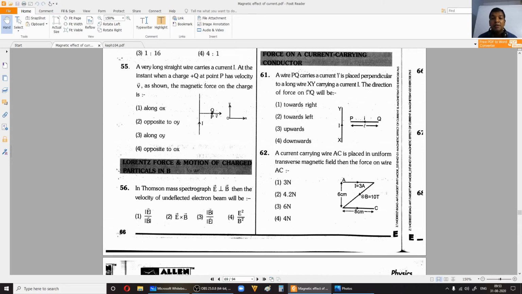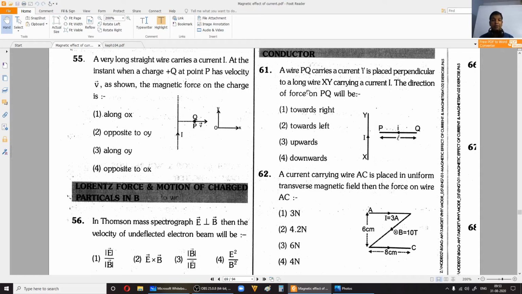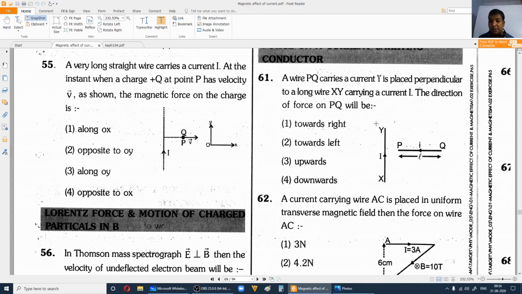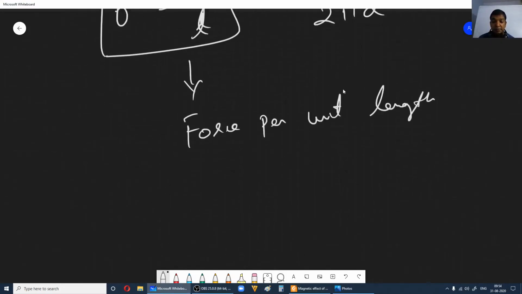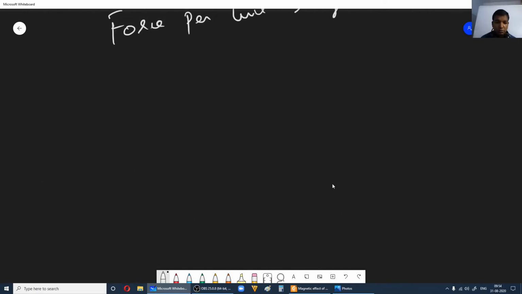Now 61: a wire PQ carrying a current I is placed perpendicular along wire XY carrying current I. The direction of force on PQ is what you need to find out. Let me make a copy of this. So, 61st question.